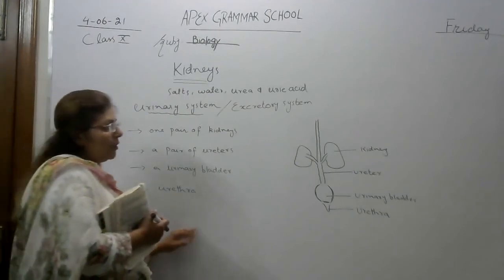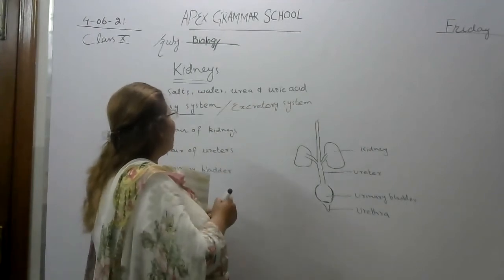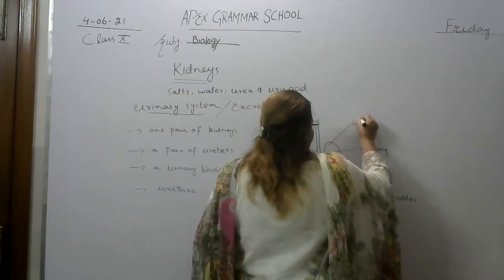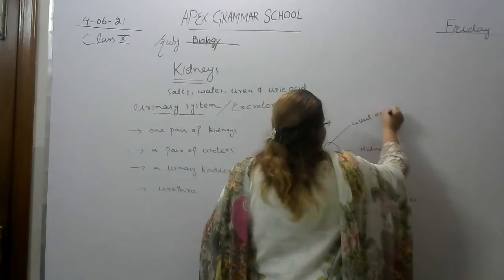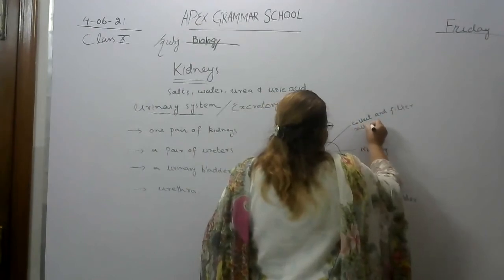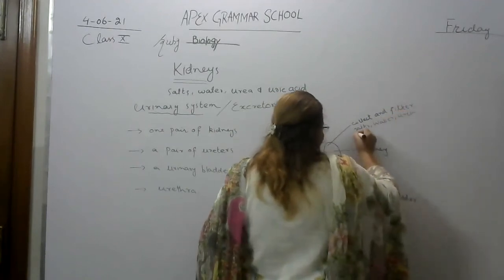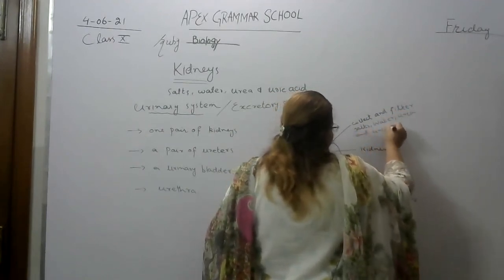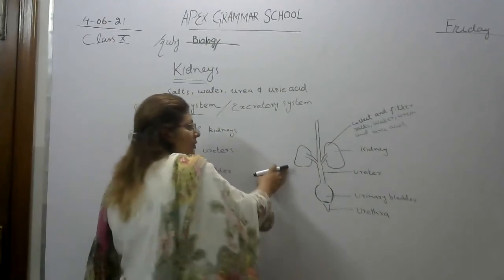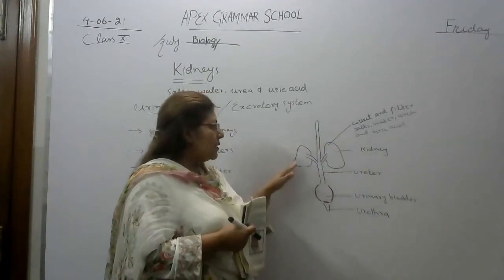So first of all, which elements are collected from the body? Kidneys collect and filter salts, water, urea, and uric acid. So what is the function of kidneys in our urinary tract? They collect salts, water, urea, and uric acid from our blood.